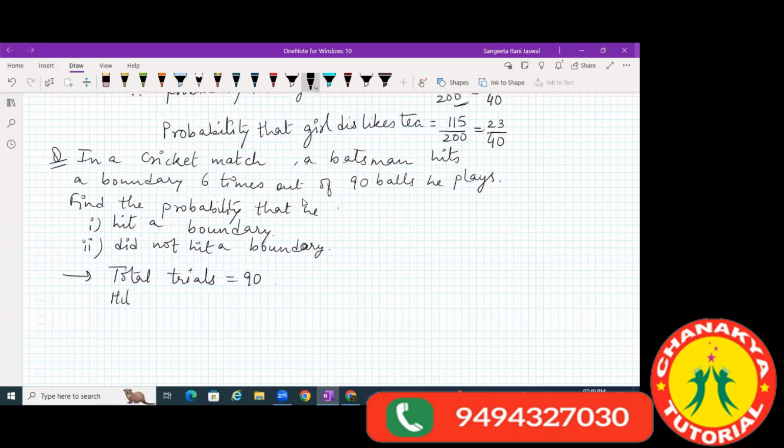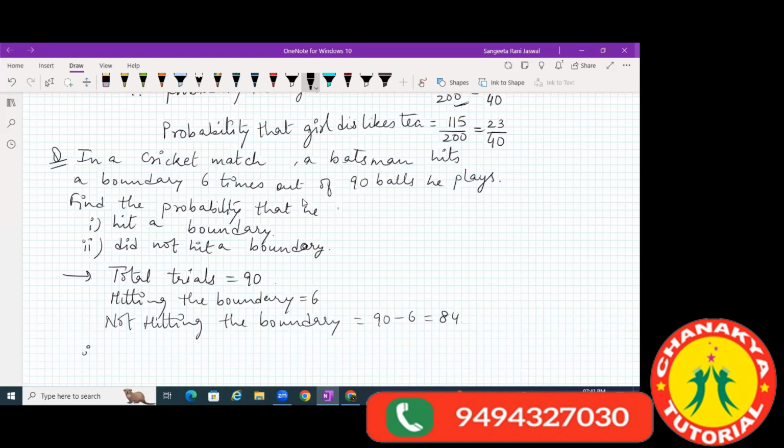And not hitting the boundary is 90 minus 6, which is equal to 84 times. Okay. Now let's find out the probability.